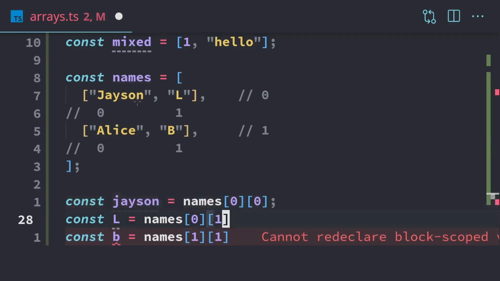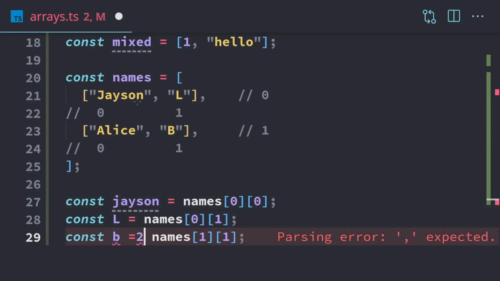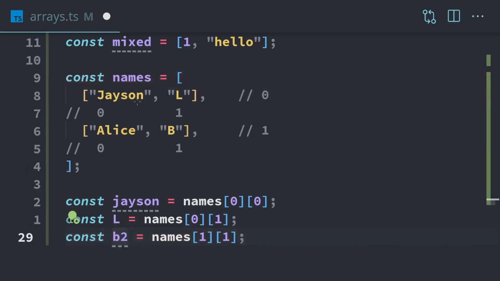Don't want to put the semicolons at the end. I'll just put B2. So when we have multidimensional arrays, accessing it starts looking a little tricky, and the more levels you go, the more numbers you'll need to access individual elements. So it's sort of like doing a dot notation, except for using the square braces and numbers instead of dots.